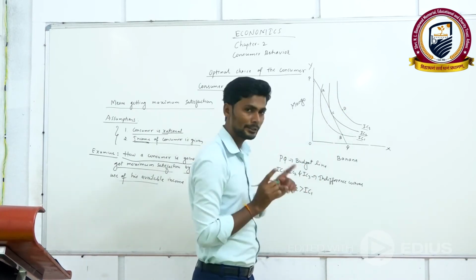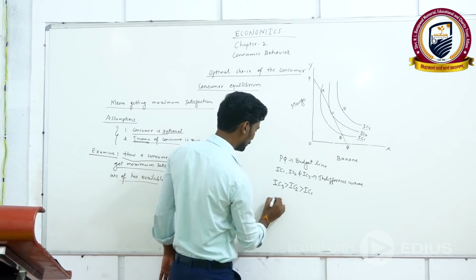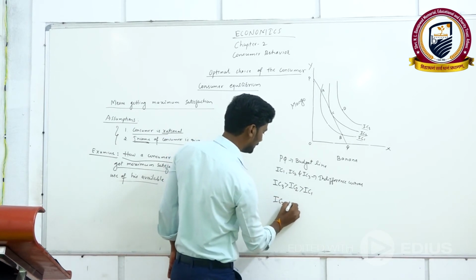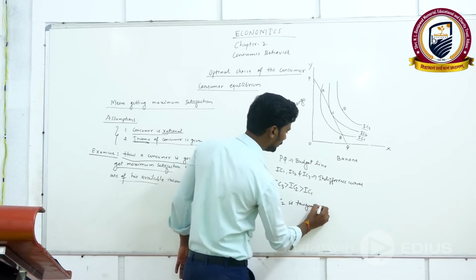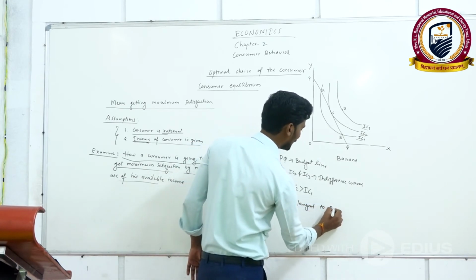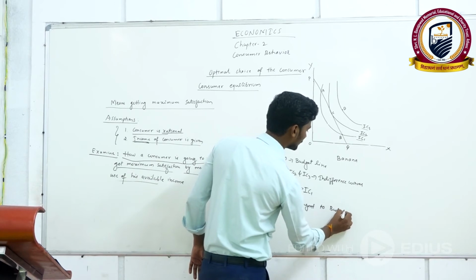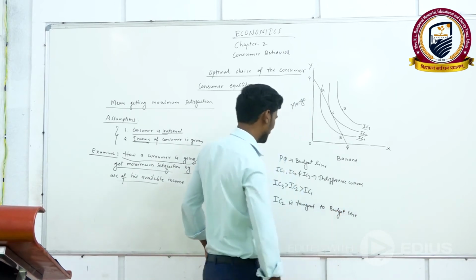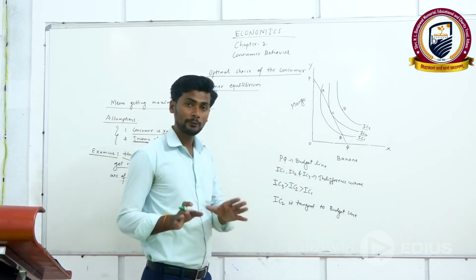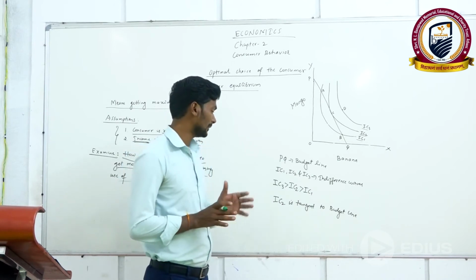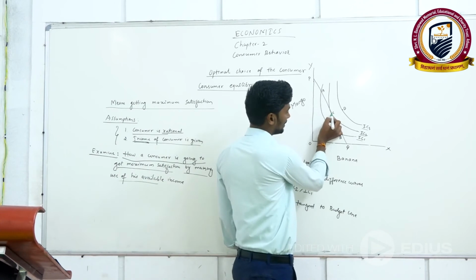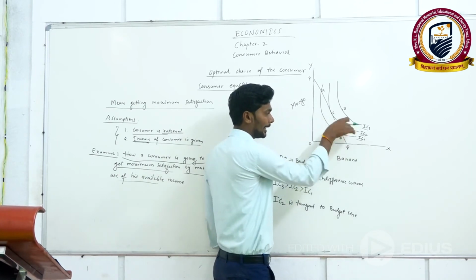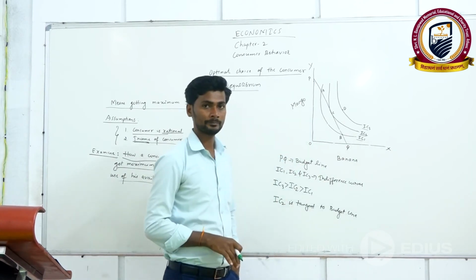Here IC2 is tangent to the budget line. Whatever amount of income the consumer has, it is good enough to purchase bundle C, which lies on the IC2 curve.